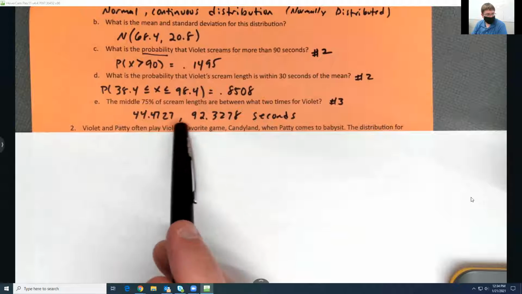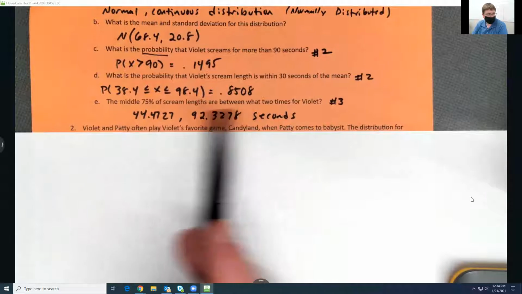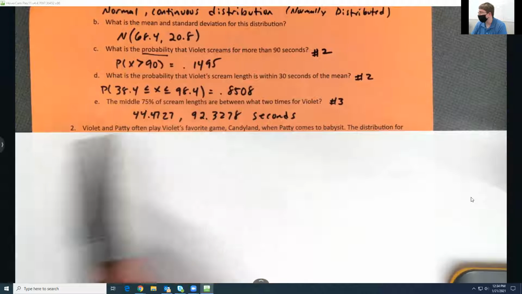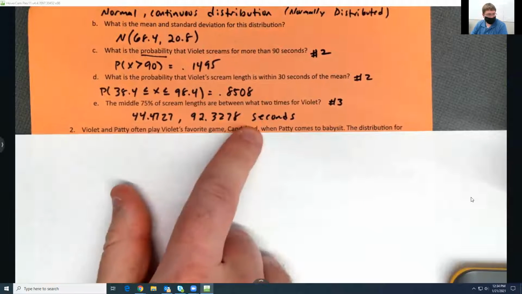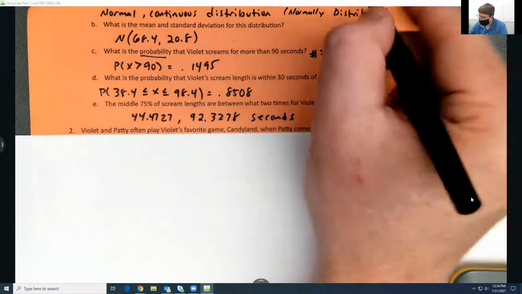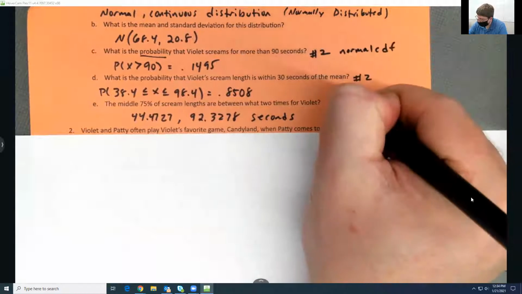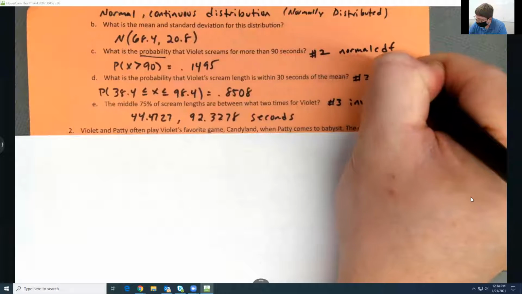A lot of the answer keys, Ms. Nichols says, is between this and this or something. Just make sure you organize them. It makes no sense to do the biggest one and the smallest one because we're going from left to right. And then your label goes afterwards. These are seconds. So this is normal CDF, and this is the inverse norm if you're looking at your calculator, because they may not be the same numbers in yours.